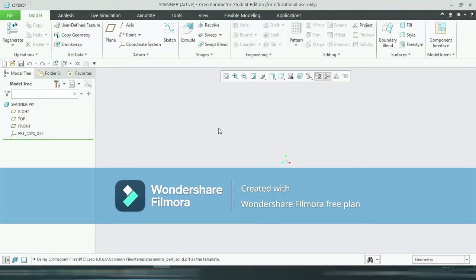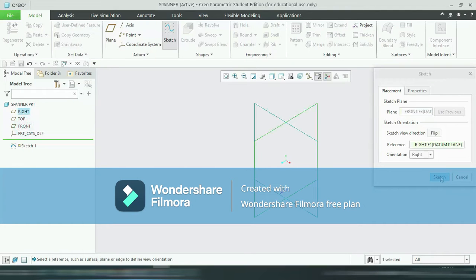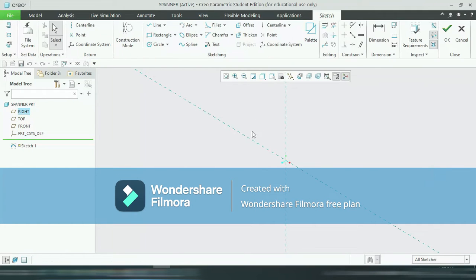Okay, so first we will sketch the image of the spanner and then we will extrude that particular sketch. So I am first selecting Sketch, and here there are various planes, we will select Front and Sketch. Okay. So normal to it, click on the normal button.